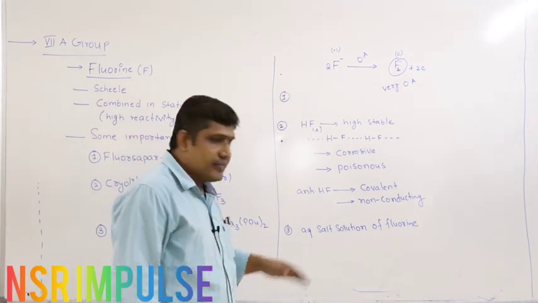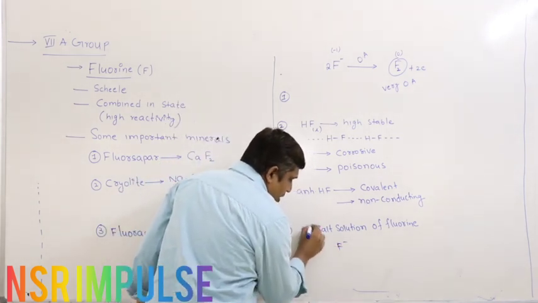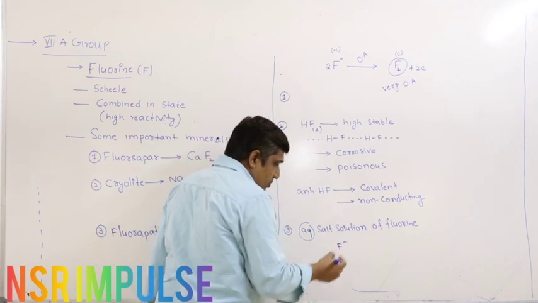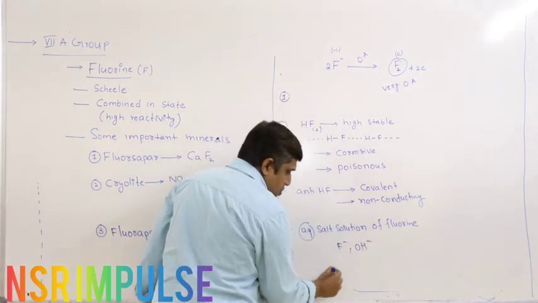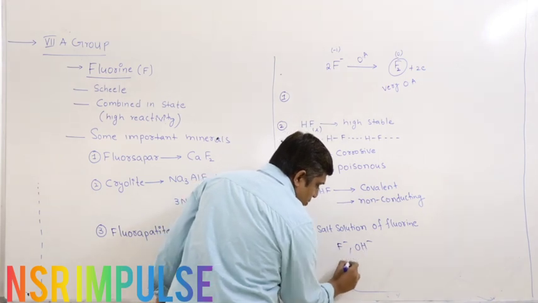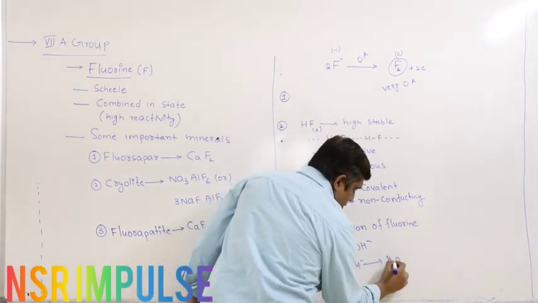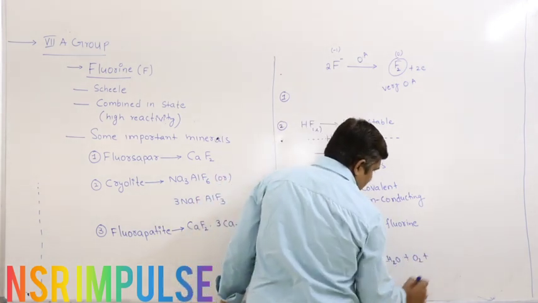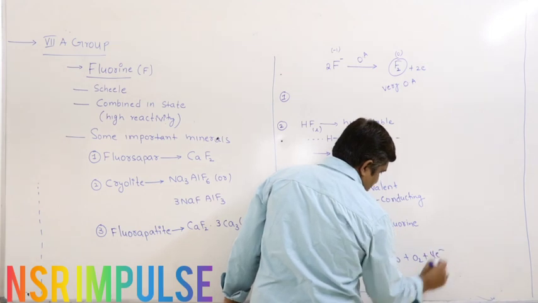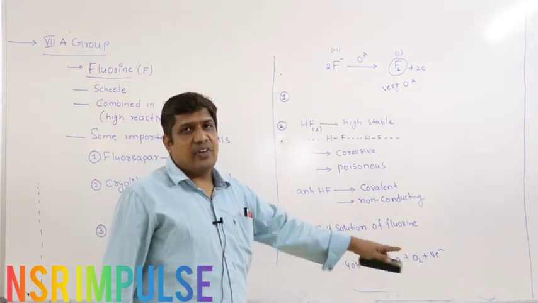But if I take aqueous HF, you may get F minus, but in water, there is plenty of water, so you have OH minus. So there is competition between these two, and instead of F minus, OH minus will be discharged, and you will get ozonized oxygen, ozone plus oxygen, instead of F2.